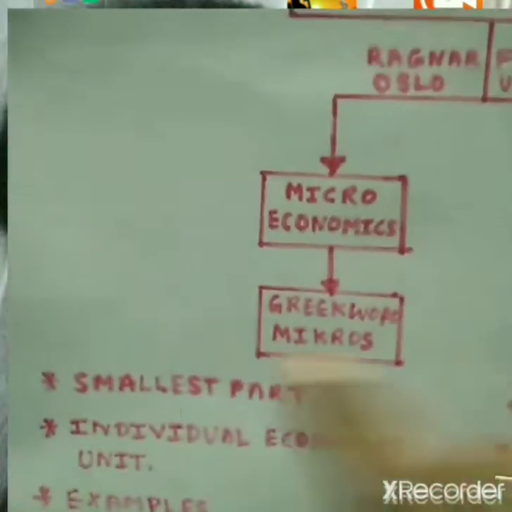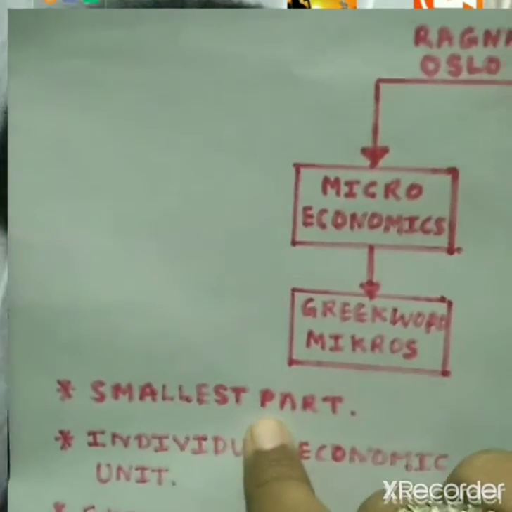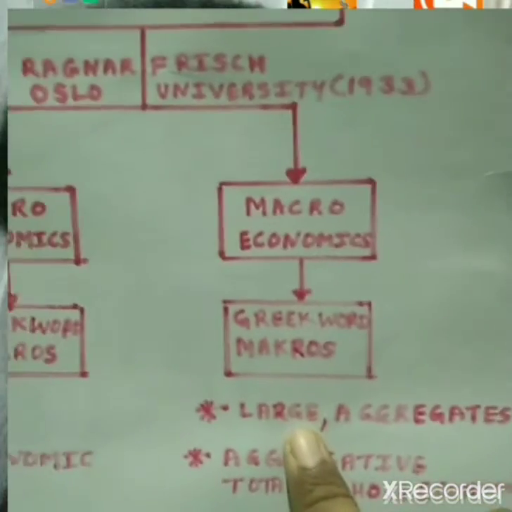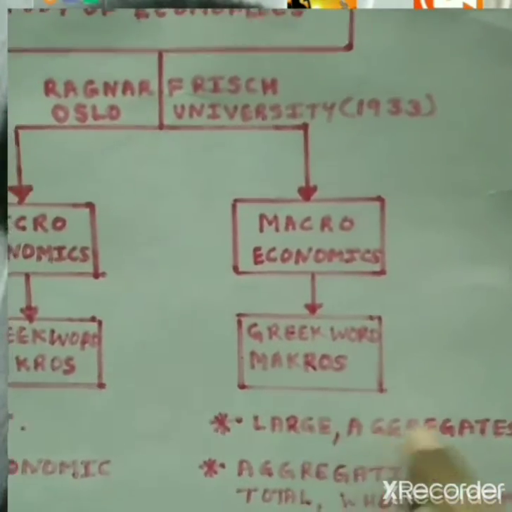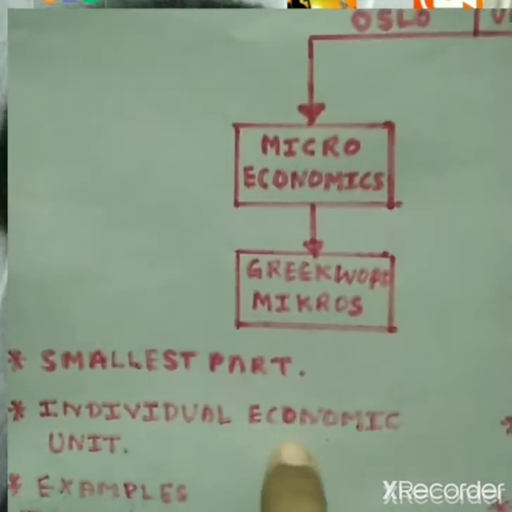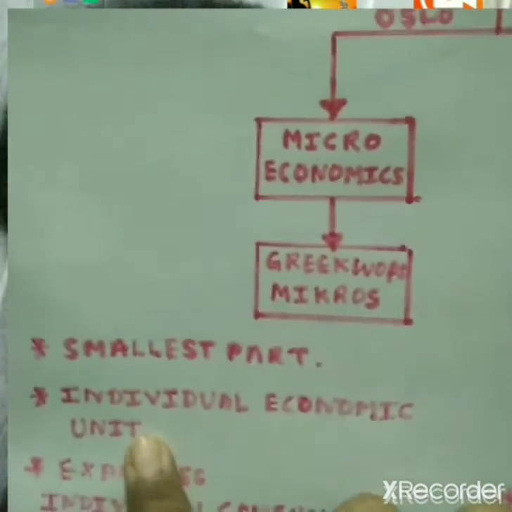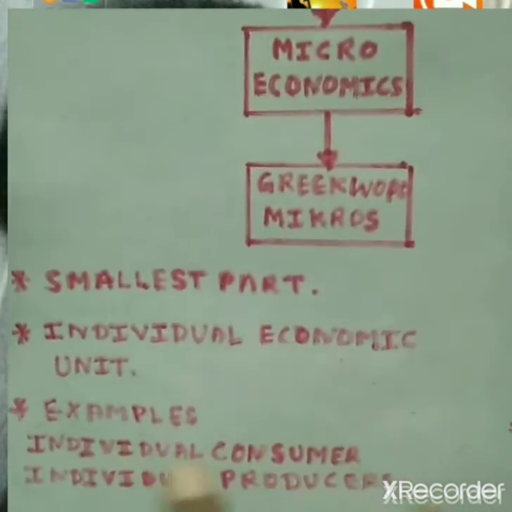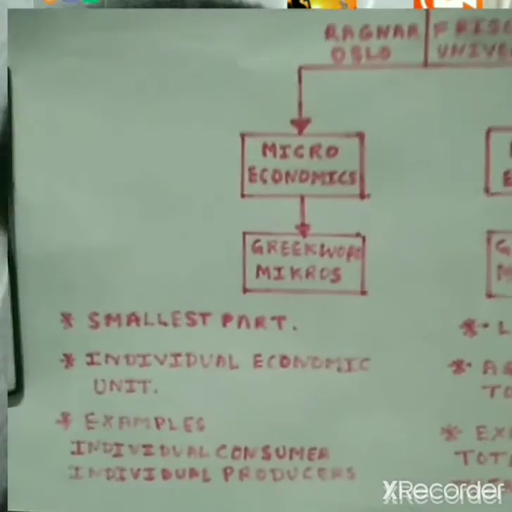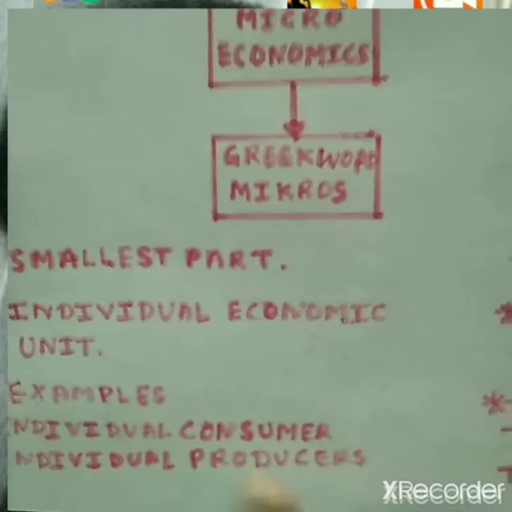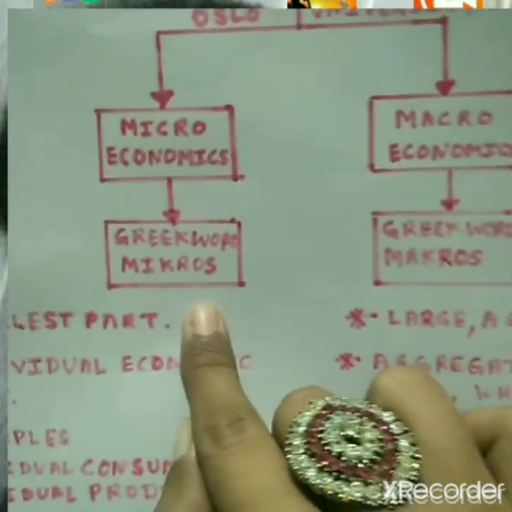Mikros means the smallest part. In macroeconomics, we study a large number of aggregates, or large quantities, or the economy as a whole, or the total. Here, in microeconomics, we study individual economic units. A single consumer or single producer is studied in microeconomics. Examples are an individual consumer, which is the smallest part of the economy, and individual producers.